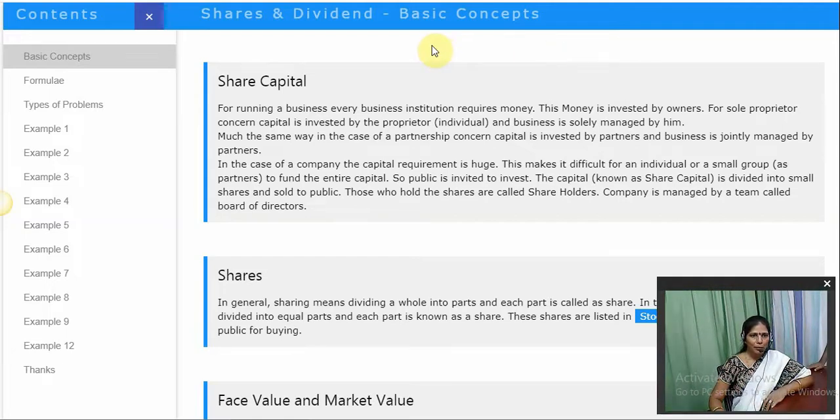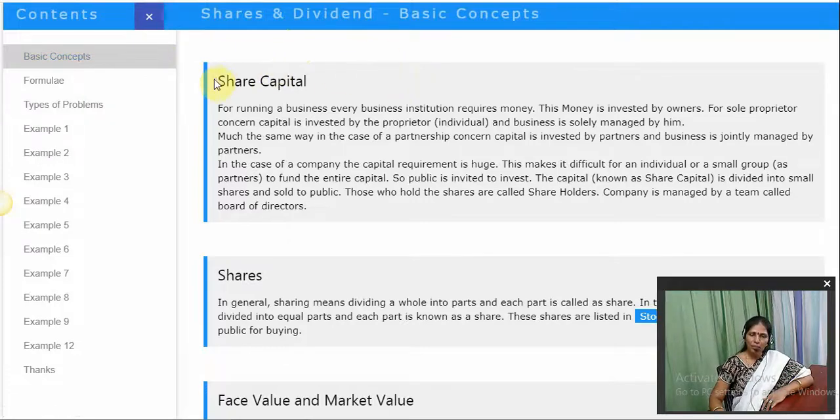Good morning, children. Today we are going to see the new chapter, shares and dividend, which is a very interesting concept. Before going into this concept mathematically, let us see some basic concepts so that you can understand better.